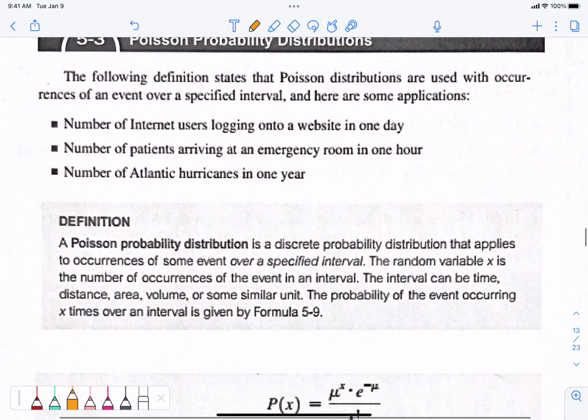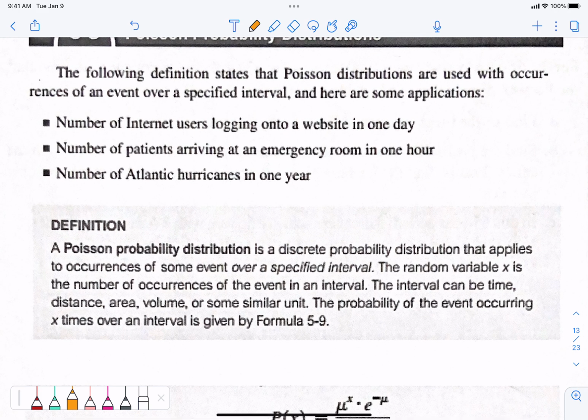All right, Poisson distribution. Here's an example of when this is applicable. Applications of this are number of internet users logging onto a website in one day, number of patients arriving to the emergency room, number of Atlantic hurricanes in 1 year, doing all of those things to help predict the number of hurricanes, the number of emergency room patients. Why would we want to know how many emergency room patients are predicted for any given day? Like how many people do we need to accommodate today? Is it going to be a rush today? Those are things in the real world. We need to make predictions, so we use probabilities to predict those.